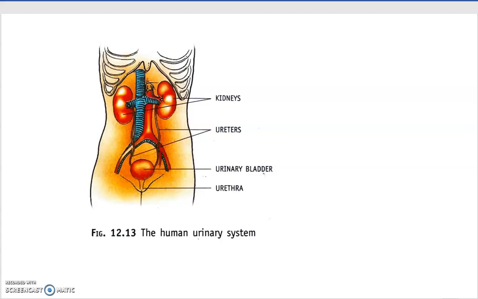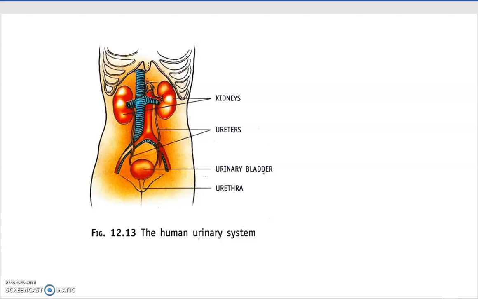Though there are different ways our body excretes waste, like through sweat, exhalation, and urine, one of the major systems for excretion in human beings is the urinary system. So this is what we are going to study today.